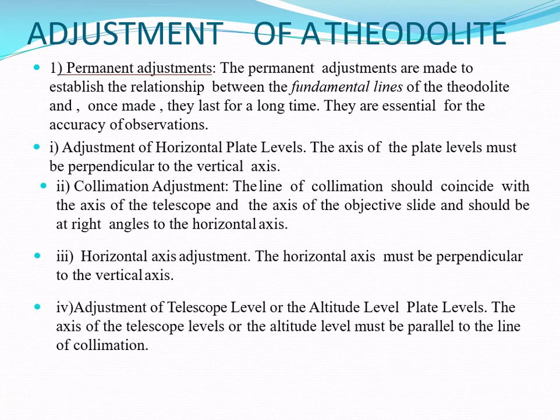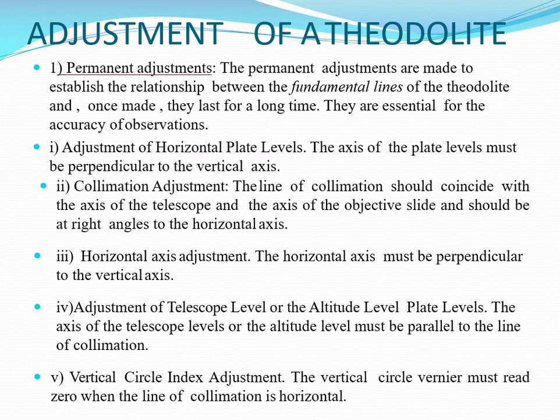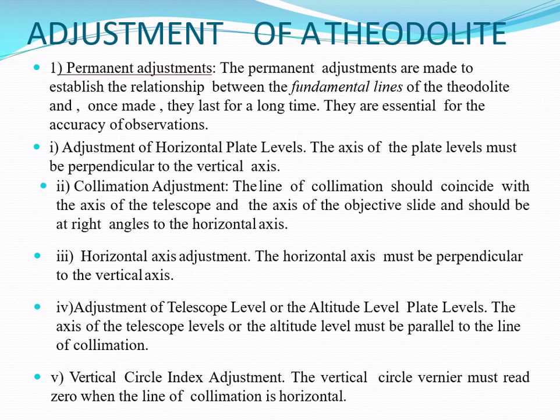Then the fourth adjustment, of the telescope level or the altitude level plate level. The axis of the telescope level or the altitude level must be parallel to the line of collimation. Then the fifth adjustment, which is the vertical circle index adjustment. In that, the vertical circle vernier must read 0 when the line of collimation is horizontal. So these are the permanent adjustments of the theodolite.